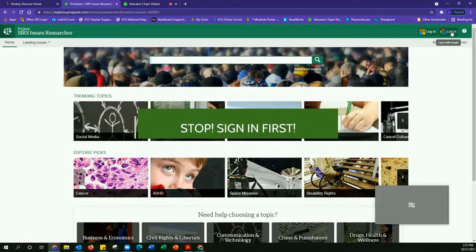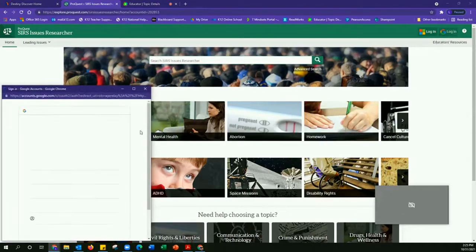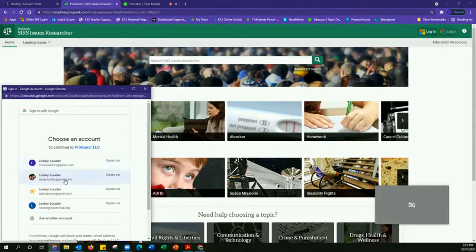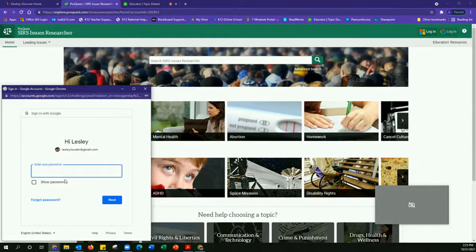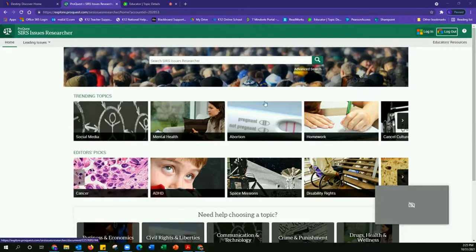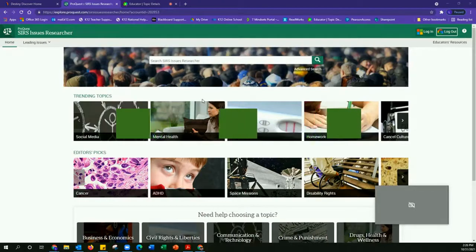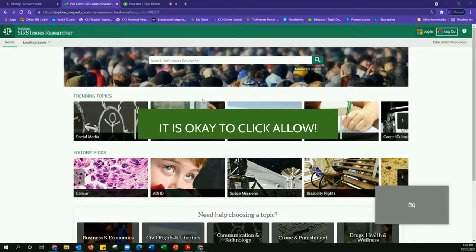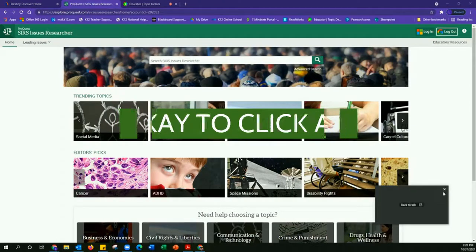On the upper right-hand side of your screen, when you get to SIRS Issues Researcher, click on Login, pick your account, sign in, and then it is very possible that it might pop up with a window that says ProQuest SIRS Issues Researcher is asking for permission to access Google Drive. That is perfectly safe. Just click Allow if that does pop up for you.